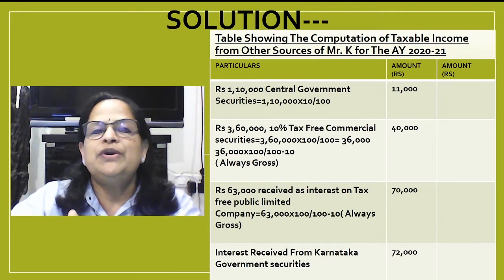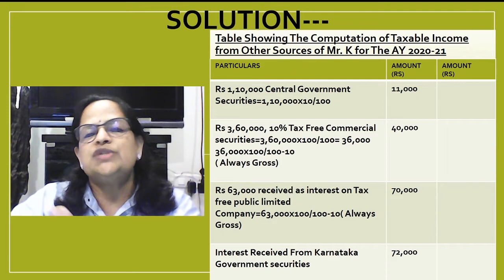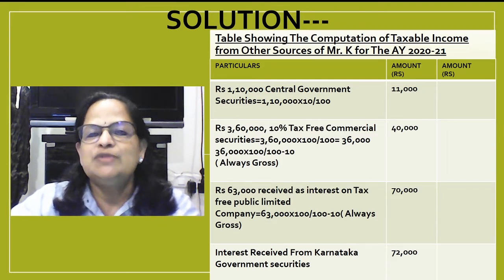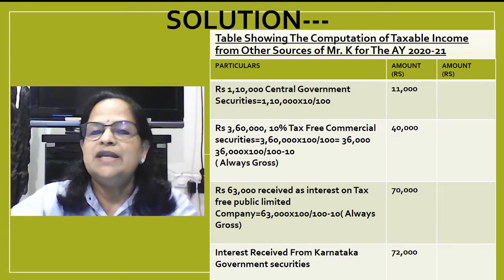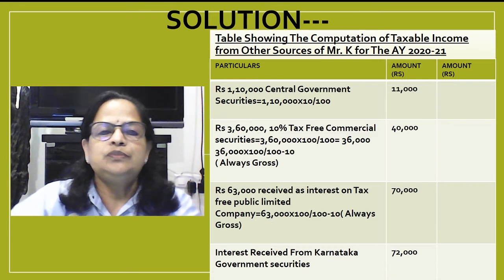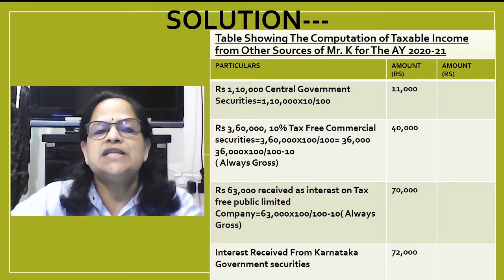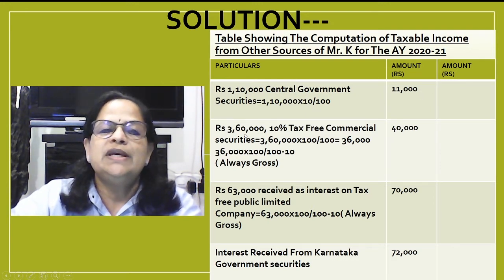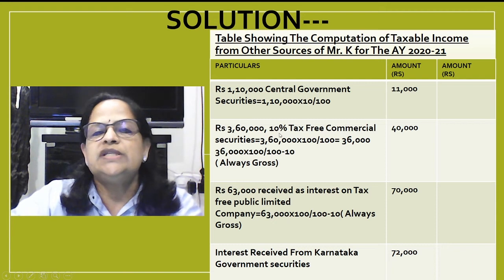Table showing the computation of taxable income from other sources of Mr. K for the assessment year 2021. So two columns we will provide: the inner column for writing the details, and the final amount we will write in the outer column. So 1,10,000 central government securities, 1,10,000 into 10 by 100, you will get 11,000 rupees. Next is 3,60,000, 10% tax-free commercial securities.